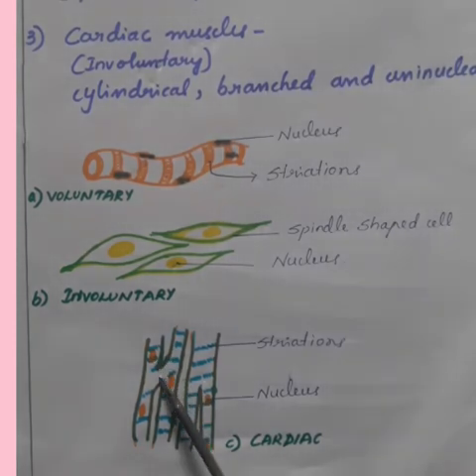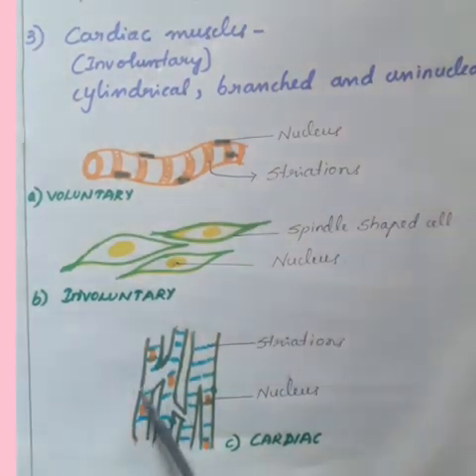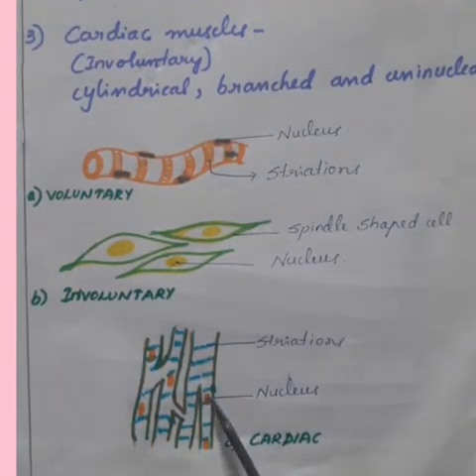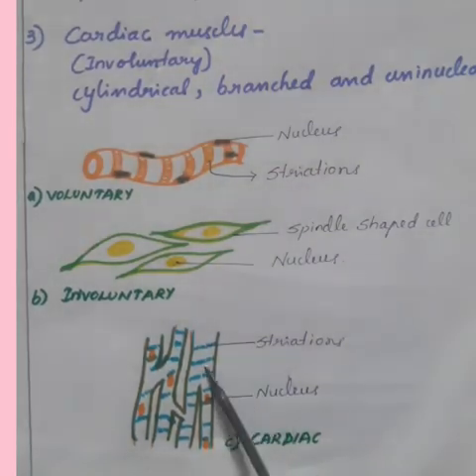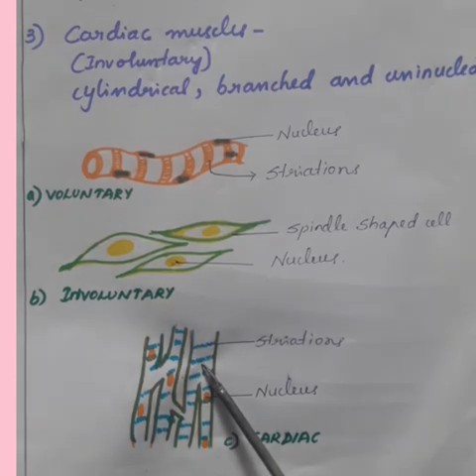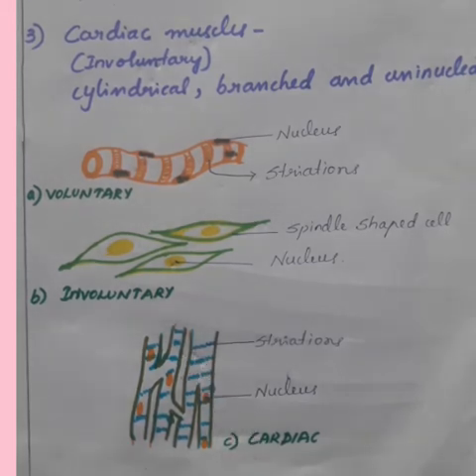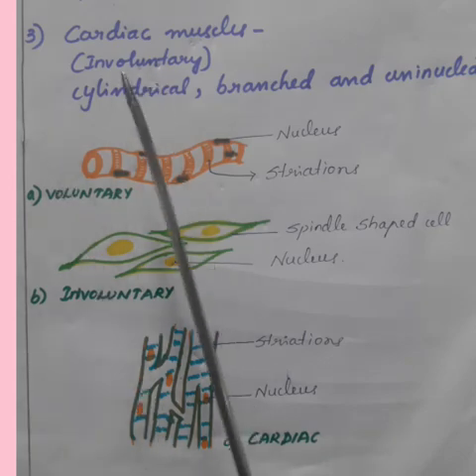So, can you see the structure of cardiac muscles? They are branched, they have nucleus, they have striations here and there. And it is very important because it starts working right from the time of birth till the end of life. So cardiac muscles are very important muscles which are involuntary in function.